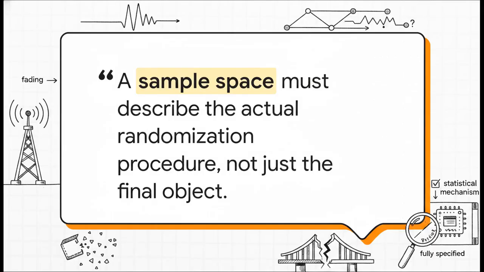This brings us to a massively important engineering takeaway. A sample space must describe the actual randomization procedure, not just the final object you're looking at. When an engineer is designing a communication network and they just vaguely say, oh, assume random fading or assume random noise, without defining the specific statistical mechanism, well, just like that circle problem, they are building a broken model. The system has to be fully specified.